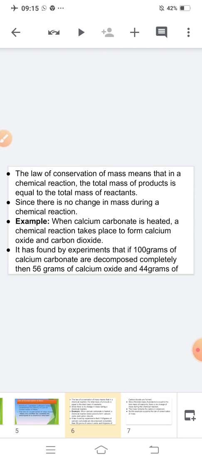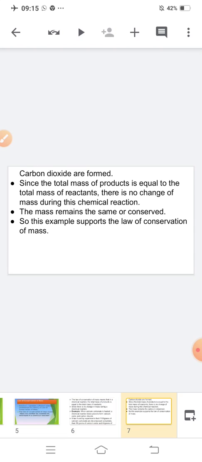carbon dioxide. It has been found by experiments that if 100 grams of calcium carbonate are decomposed completely, then 56 grams of calcium oxide and 44 grams of carbon dioxide are formed. Since the total mass of product is equal to the total mass of reactant, there is no change of mass during this chemical reaction. With this, we can say that the mass remains the same or conserved. So, this example supports the law of conservation of mass.